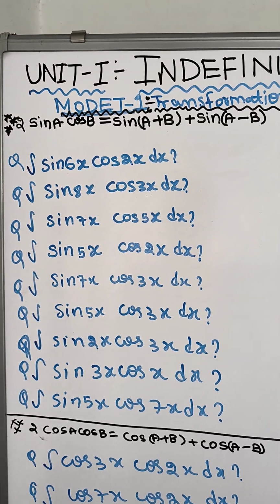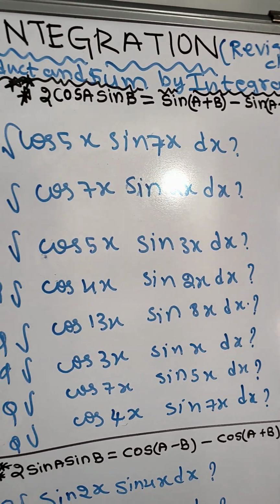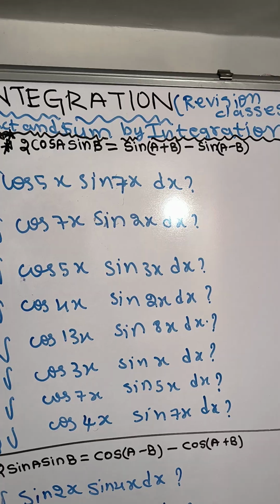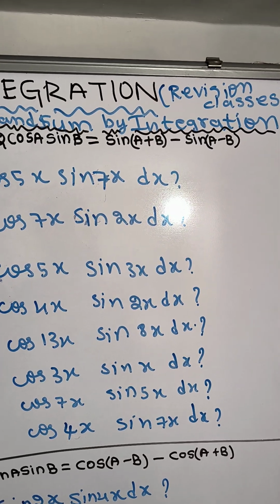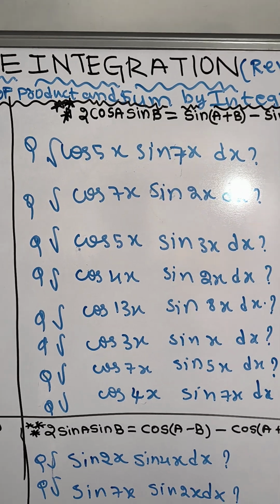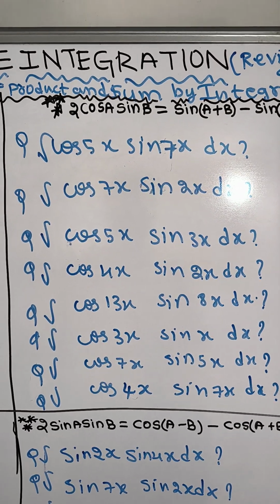Okay, now the next formula is 2 cos A sin B is equal to sin(A plus B) minus sin(A minus B). Now I have written some questions here.